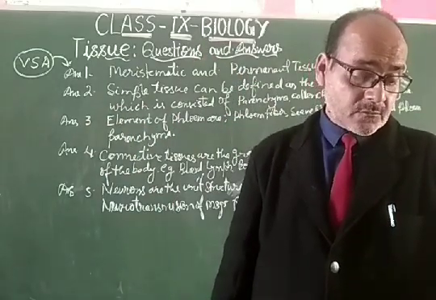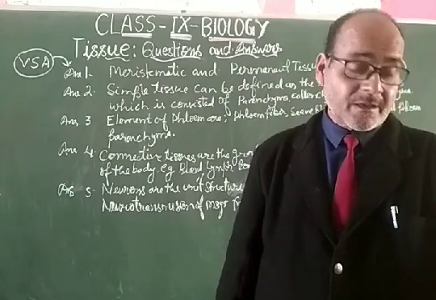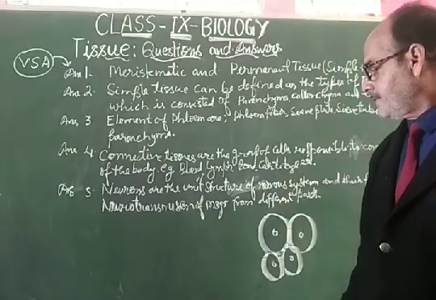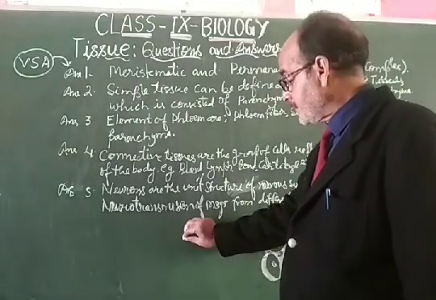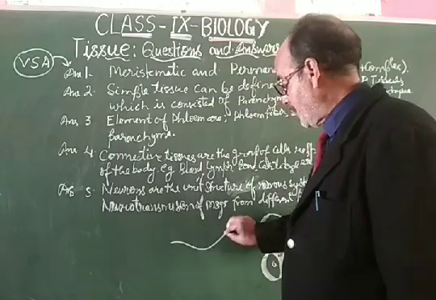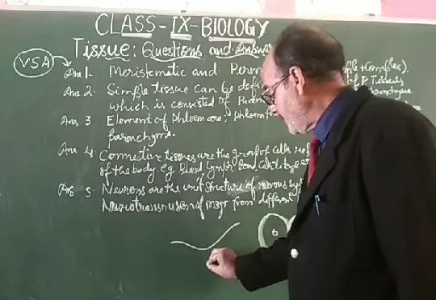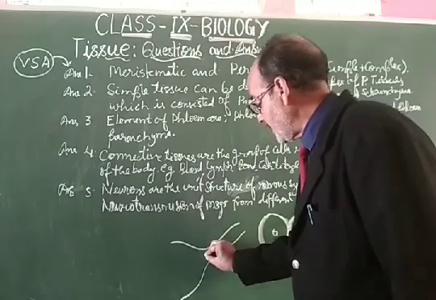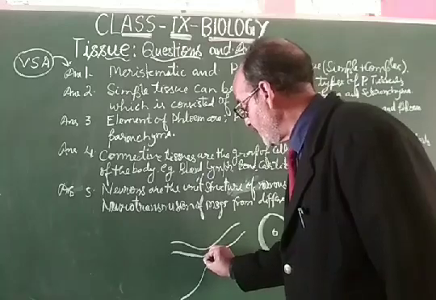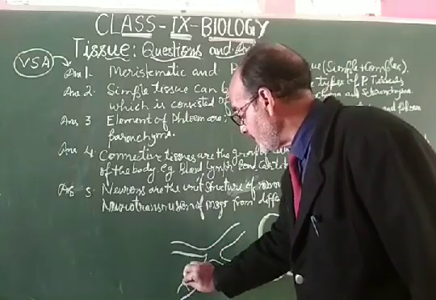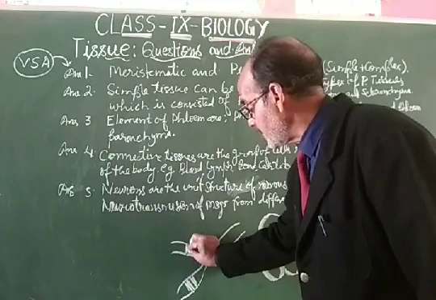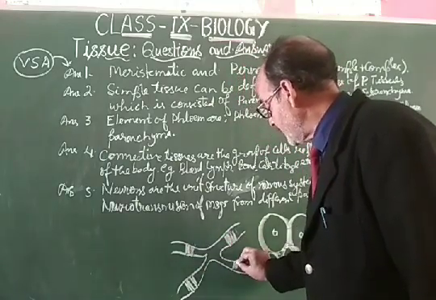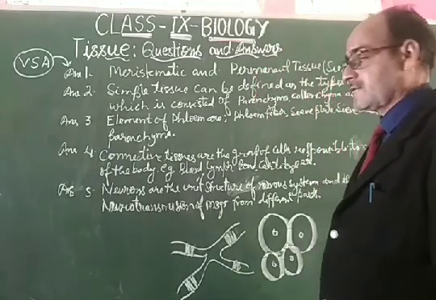My dear student, come to the next question. What is the specific function of the cardiac muscles? Dear student, suppose these are the cardiac muscles. The cardiac muscles are made up of muscular bands which are responsible for rhythmic contraction and relaxation, so that the heart starts its functions.